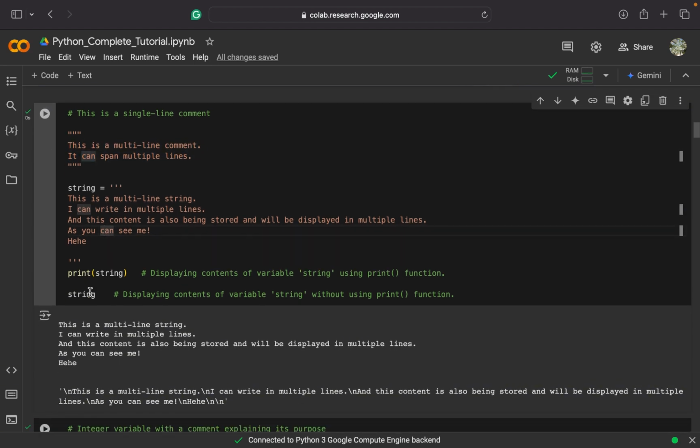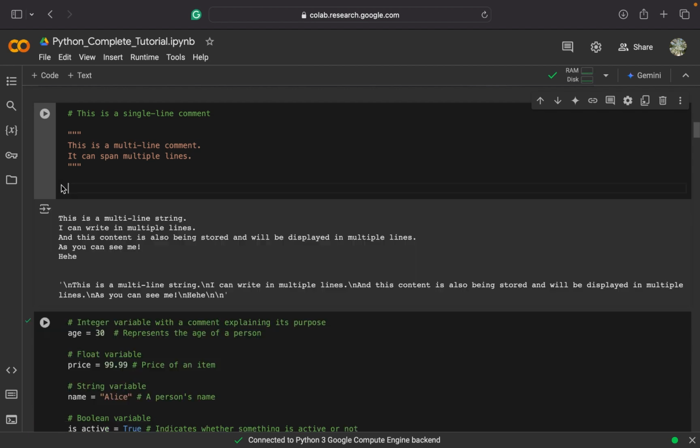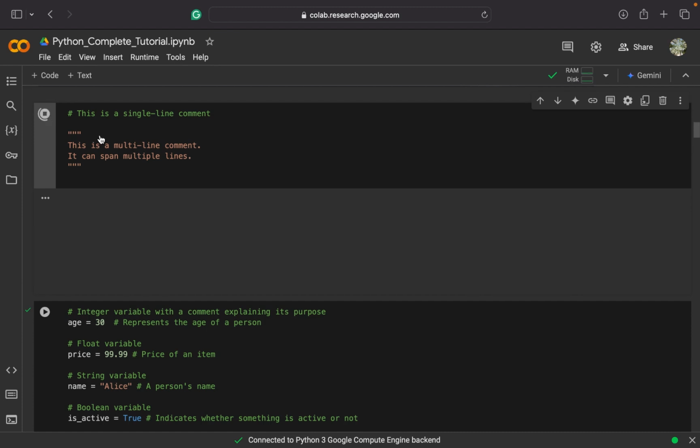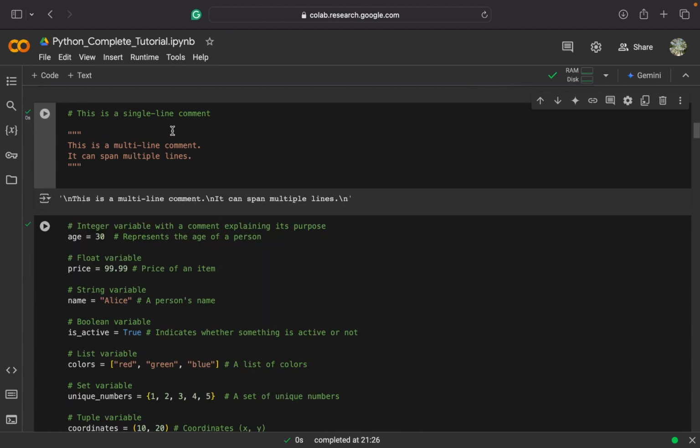So these two things may confuse you, as in Python, if I just remove this from here and I just run this cell. Now, at the end of this chunk of code, I have this multi-line comment, and I told you in Python, anything at the end of our program or chunk of code is automatically printed as an output. So here Python is confusing this comment with a string and printing it as an output. So in Python, if we use a multi-line comment at the end of a chunk of code, our interpreter will take it as a string and print its contents.